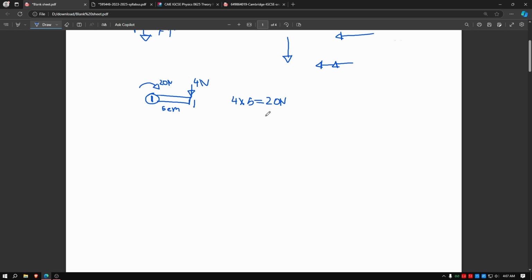Perpendicular distance will be in meters. I'm using centimeters here for convenience, but perpendicular distance will always be in meters because you always use SI units in physics. So this is basically it: force into perpendicular distance from the pivot.